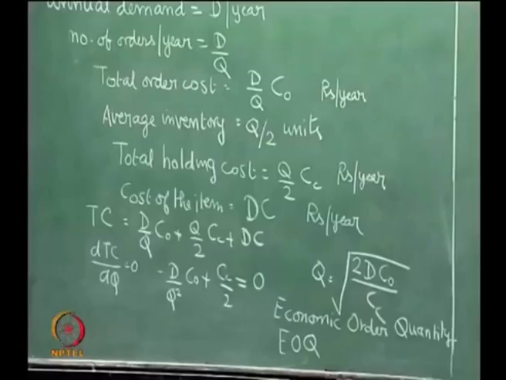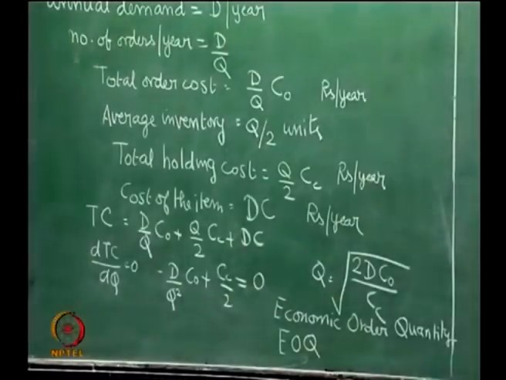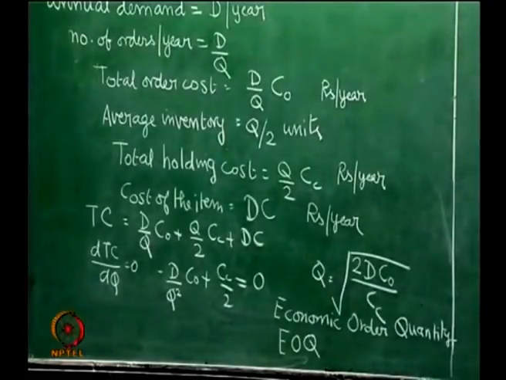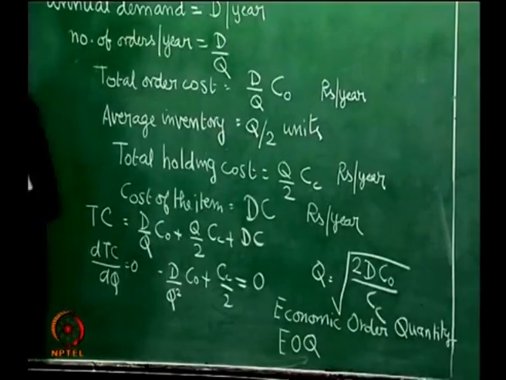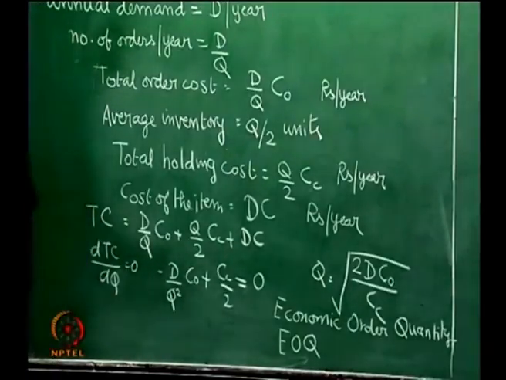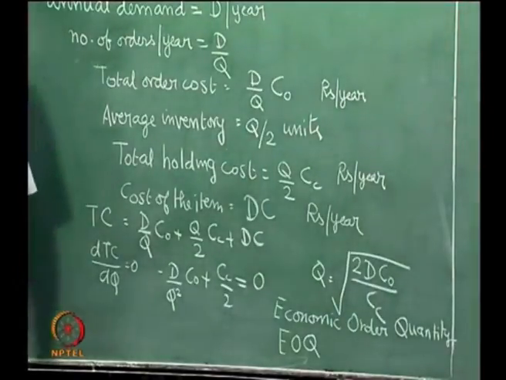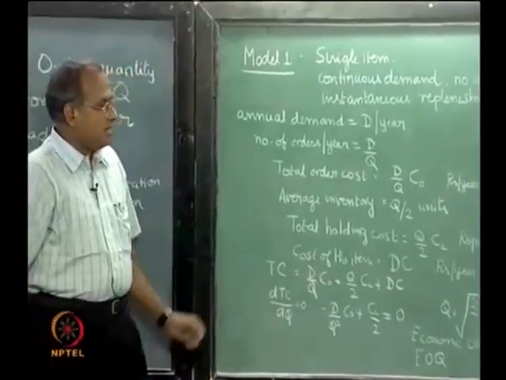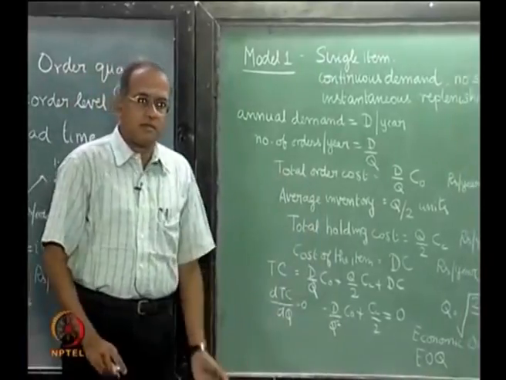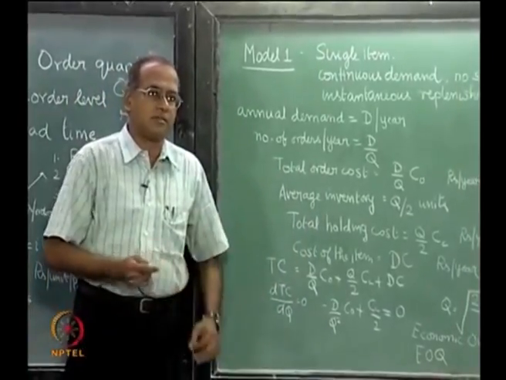Now the formula that we have derived is called the EOQ formula for a single item, and this formula is also called the Wilson's EOQ formula, attributed to Wilson, who derived it somewhere I think in the early 40s or 30s, so on. Sometimes this formula is also credited, the credit goes to Harris.